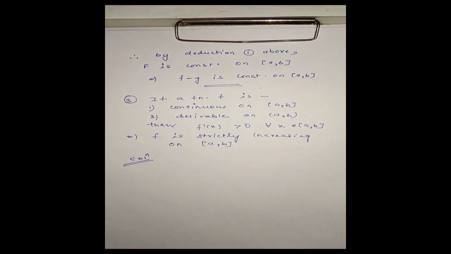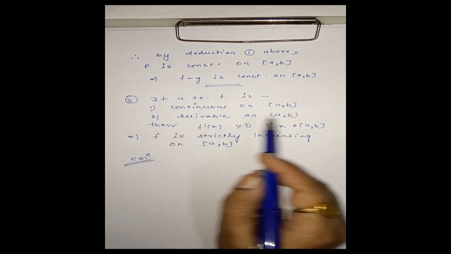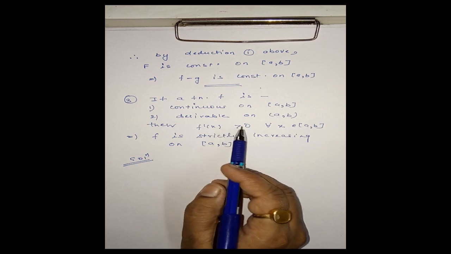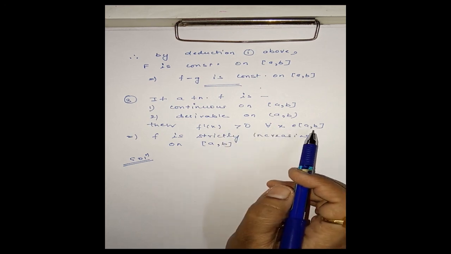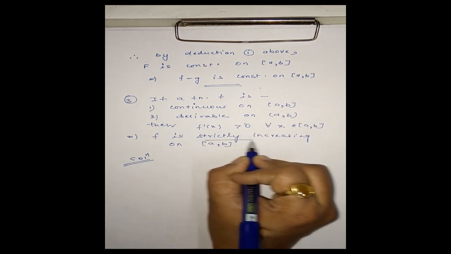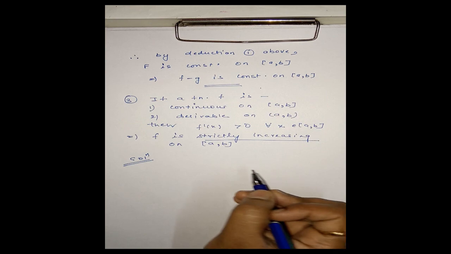If we have a function f which is continuous on closed interval ab and derivable on open interval ab, then f dash x greater than 0 for every x in the closed interval ab implies f is strictly increasing on closed interval ab. Now let us prove this.